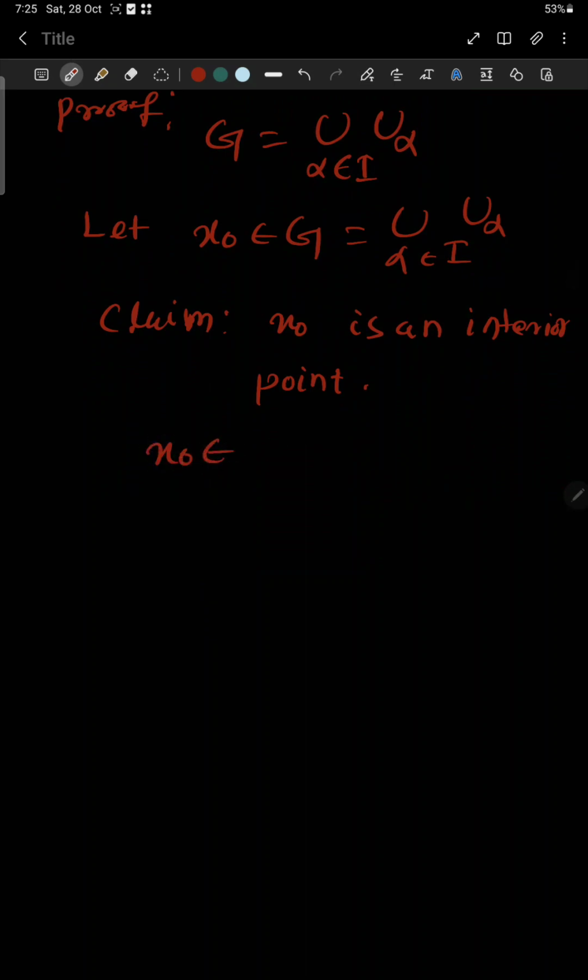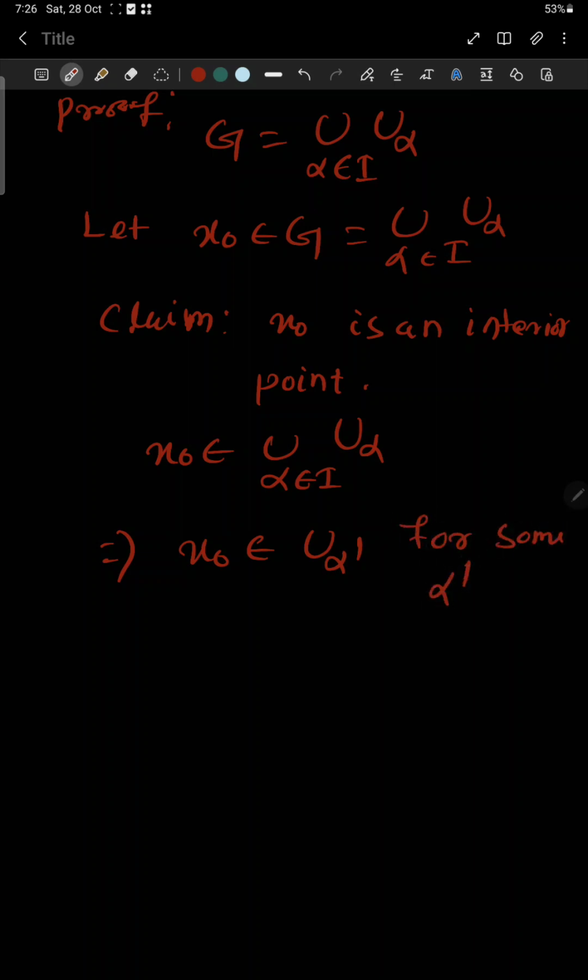x0 belongs to the union over alpha belongs to I of U alpha. This implies that x0 belongs to U alpha dash for some alpha dash belonging to I. And we know that U alpha dash is an open set and x0 belongs to U alpha dash.